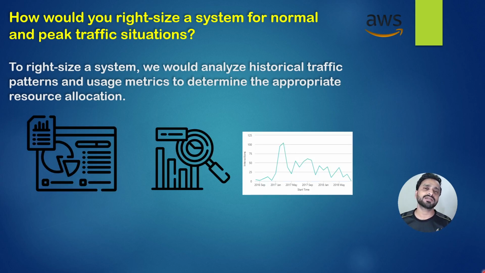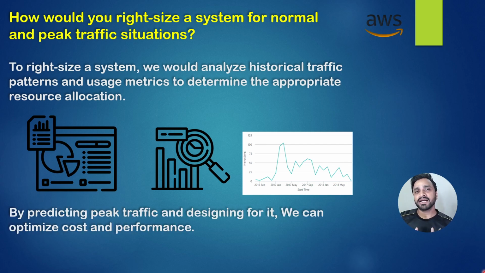We can analyze our historical data, how much data that particular application used in the last 1 month, last 6 months, last 1 year. Depending on that, we can decide our resources. We can scale up, scale down our resources. We can handle traffic depending on that.